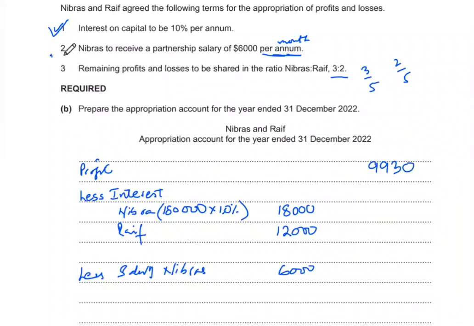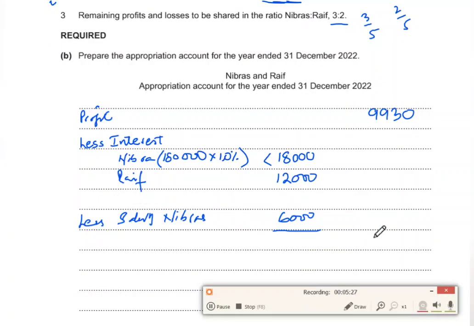And then we have remaining profits and losses to be shared in the ratio Nibras and Raif as 3:2. So let's simply deduct these. So this will add up to 18,000 plus 12,000 and 6,000. This all adds up to 36,000.